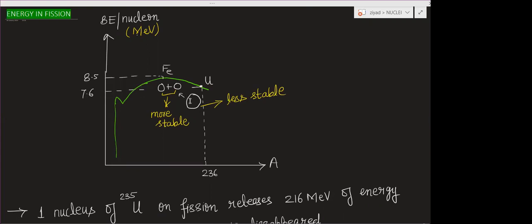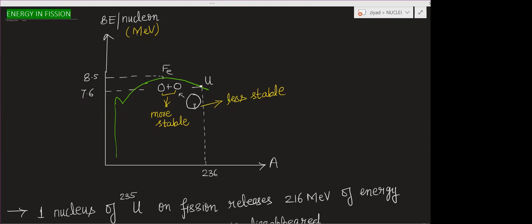So uranium-236 will split into daughter nuclei that have more binding energy per nucleon, so they are more stable. From the graph you can see that fission takes place to gain stability.